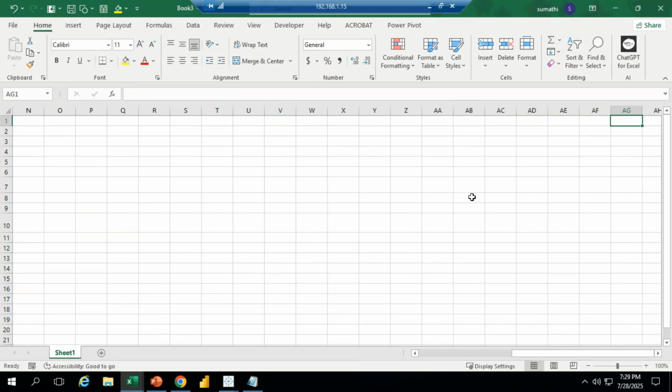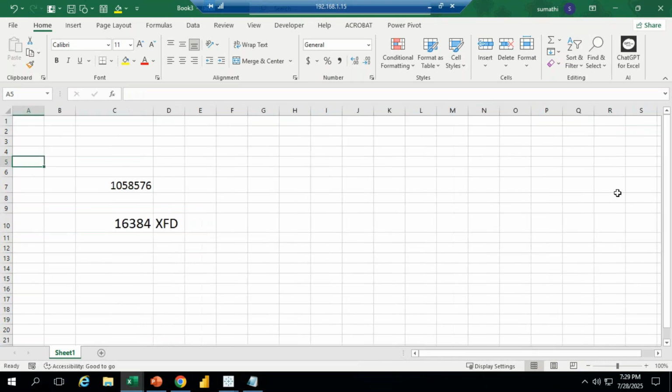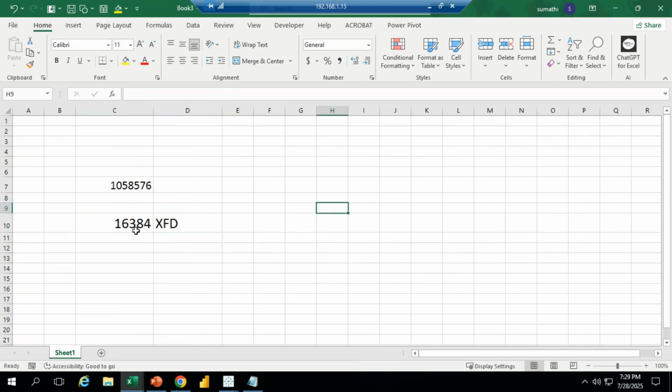By holding the Control key, press the right arrow. See, the last column name is XFD. Again, by holding the Control key, press the left arrow. That is the last column name. How do we come to know that we have 16,384 columns? I want to know that, right?